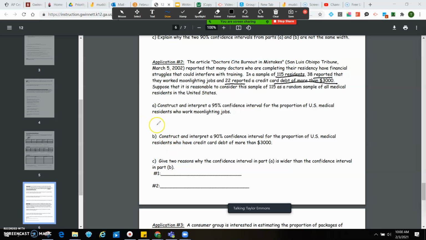Okay, so first of all, in order to find p hat, we're going to take how many people are working moonlighting jobs out of the entire sample. So 38 divided by 115, that's going to give us 0.33. Okay, so now we're going to actually construct this interval. So we're going to take 0.33. We're going to add and subtract the critical value multiplied by the square root of 0.33 times 1 minus 0.33 divided by 115.